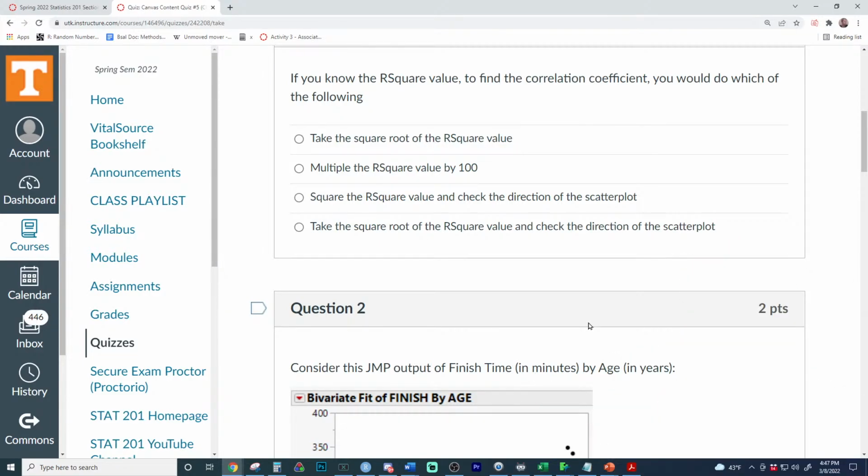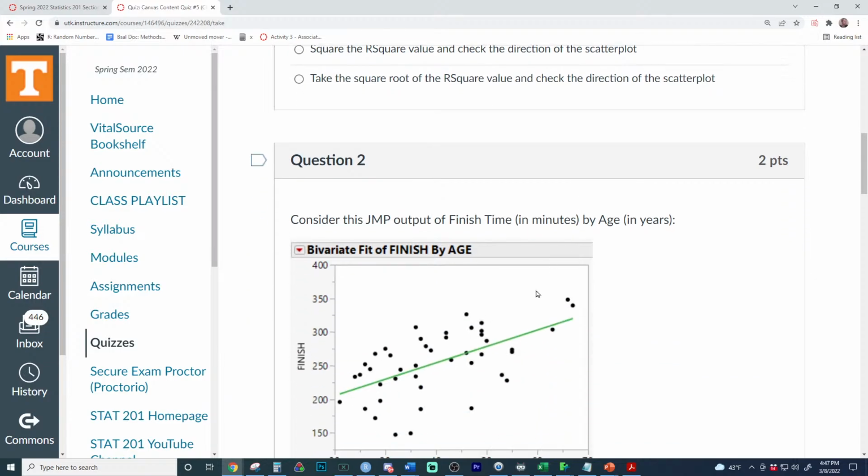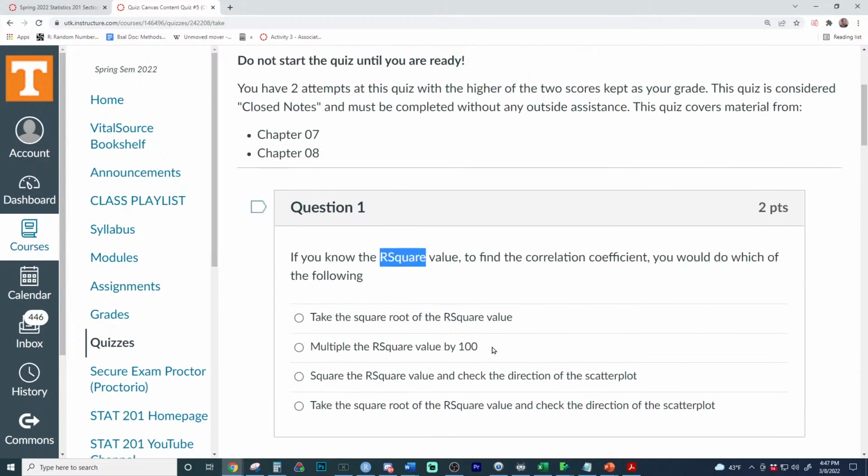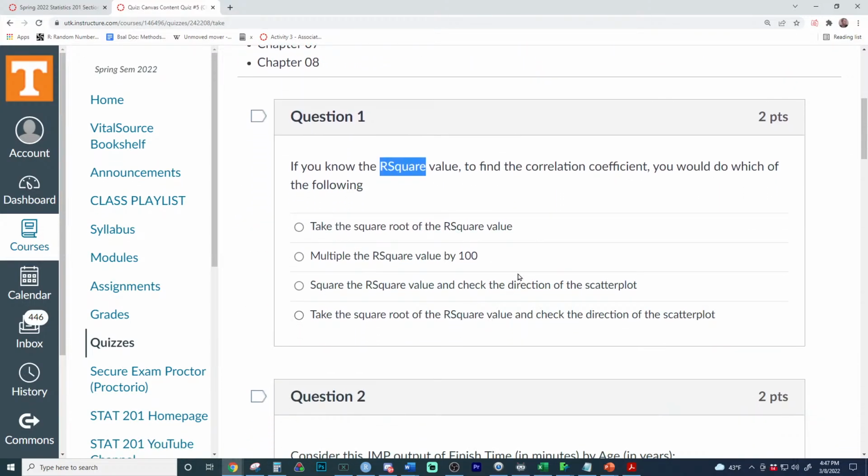The observation, good job there, Troy, for the last one. Yep, call it the observation or the actual. Both of those work. So we know the R squared value. To find the correlation coefficient, you would do which of the following? So we know R squared, and correlation is R. Correct, Kaya? Correct. But wait, there's more. You would square root it, but sometimes, I don't know if we have one on here, you would square root it. That is true.